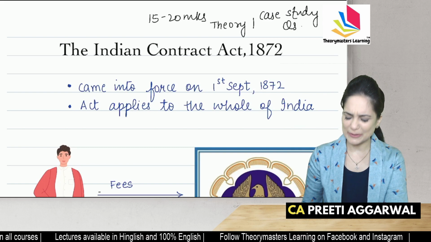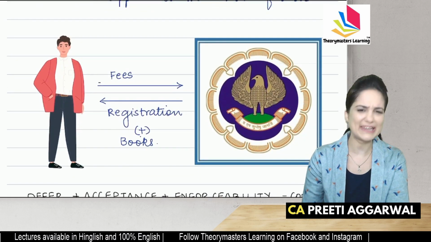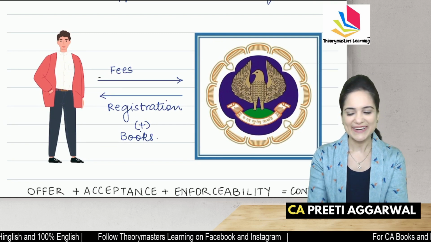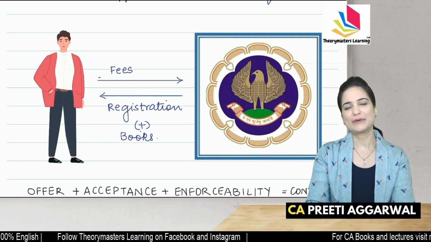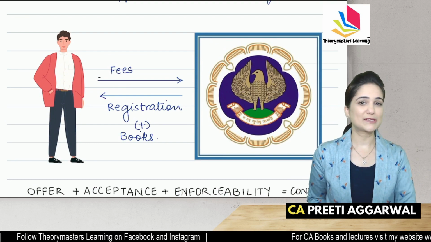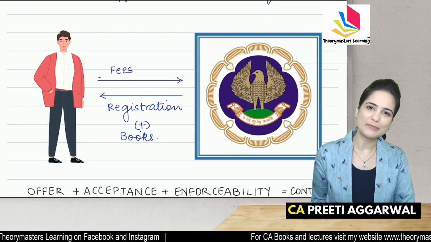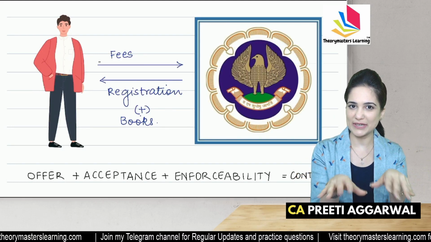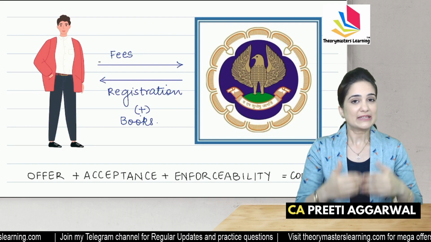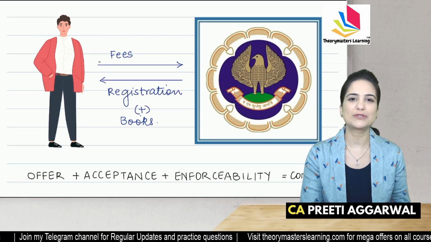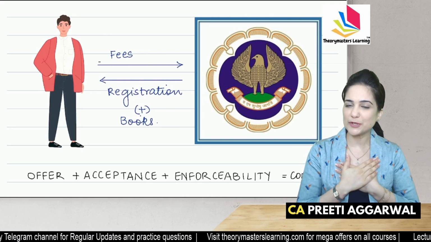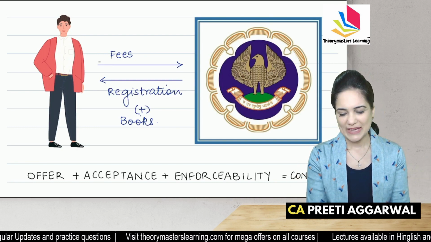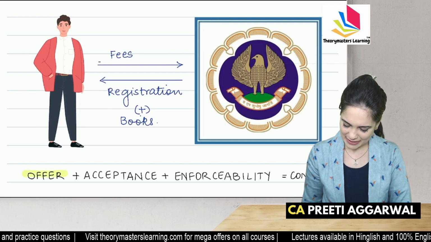Now let us understand the meaning of the word contract with one very simple and practical example, something that you will be able to relate to. Now let's say for example, you are a student who wishes to become a chartered accountant. So you went to the institute's website, you filled the registration details, you paid the fees. This is nothing but an offer given to the CA Institute. I wish to become a chartered accountant. These are my details. Please consider me. This is nothing but an offer.